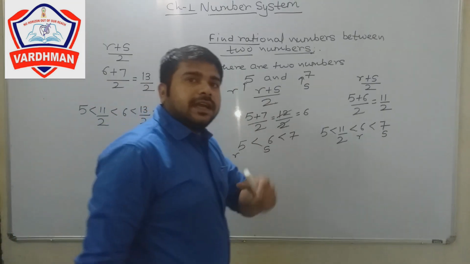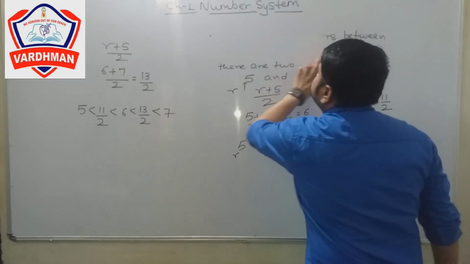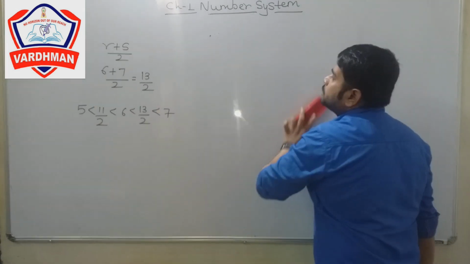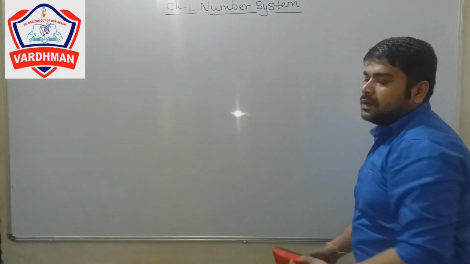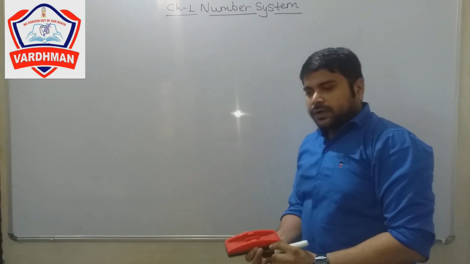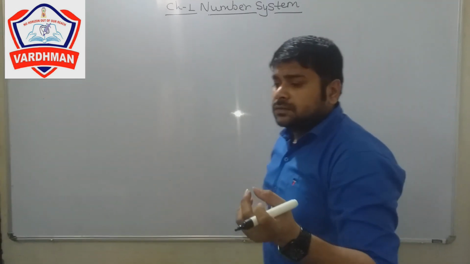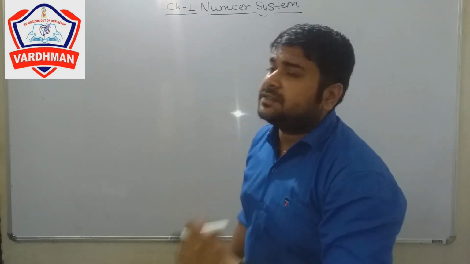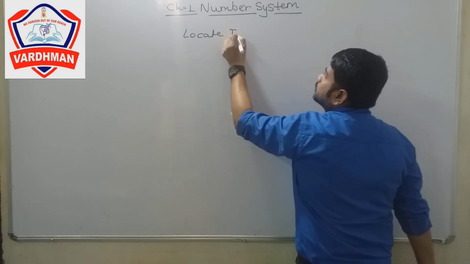Now we move on to our next topic, to locate irrational numbers on the number line. For this, to locate irrational numbers on the number line, we need a pencil, scale and compass, because this is a part of construction.